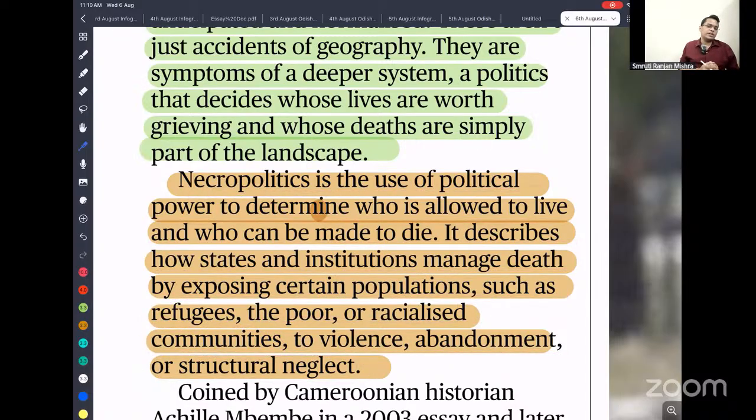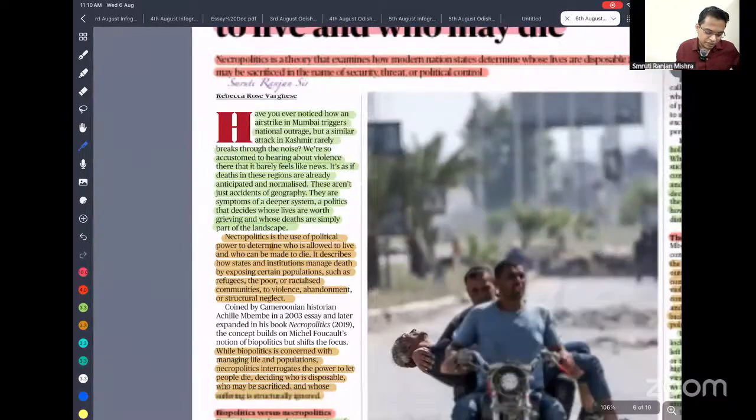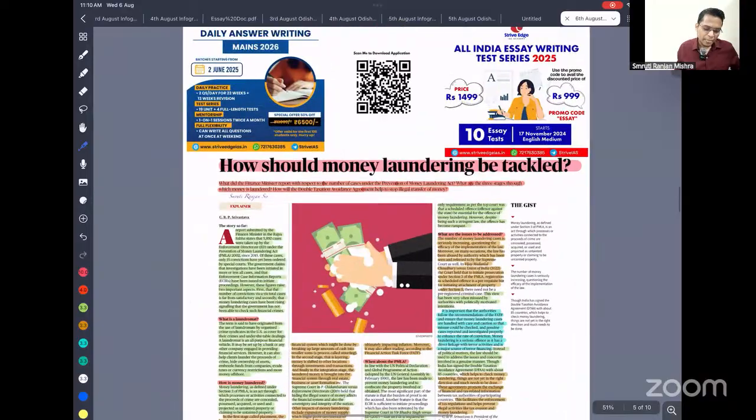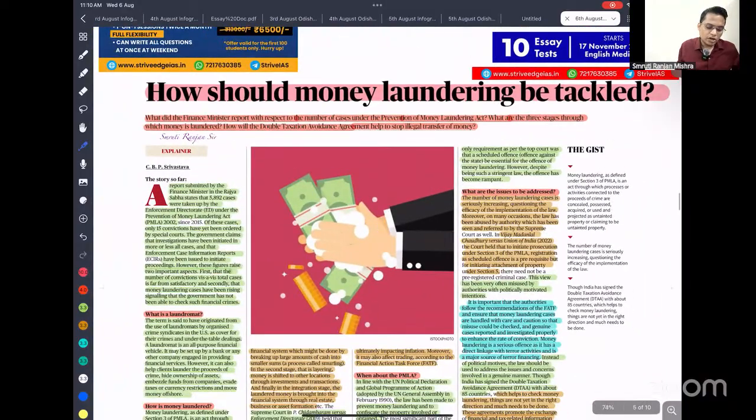So you can see the role of the USA. The USA is now letting Israel attack the Palestinian population, and they are letting them die. So that is what is called necropolitics. Okay, so you can read it for your understanding. That is going to be helpful a lot. Actually, आगे बढ़ते हैं. So how should money laundering be tackled?